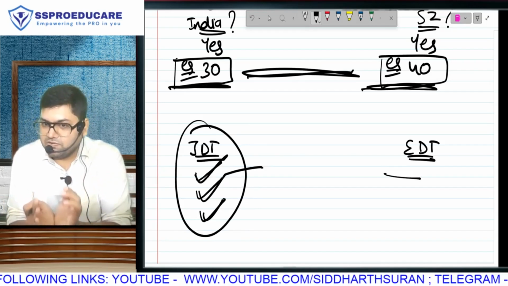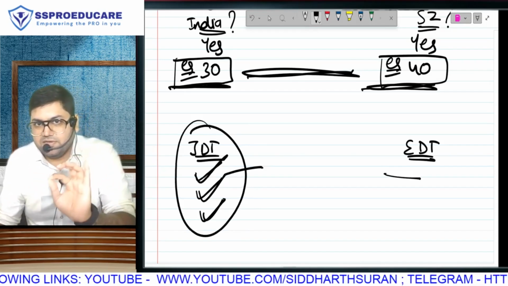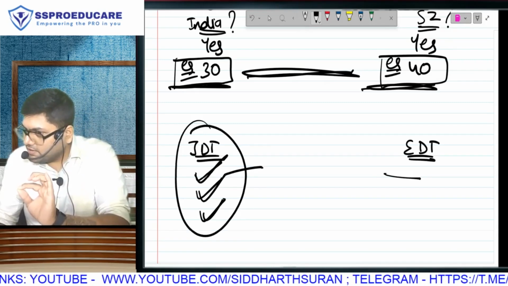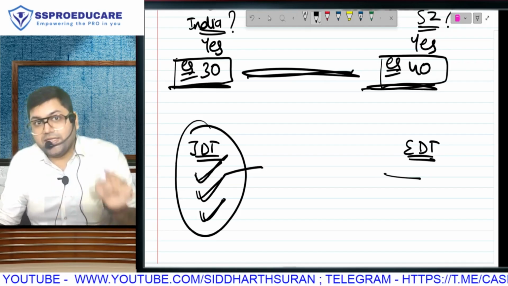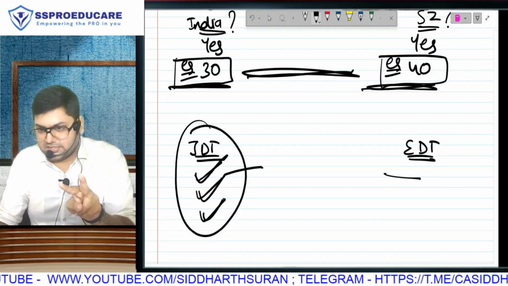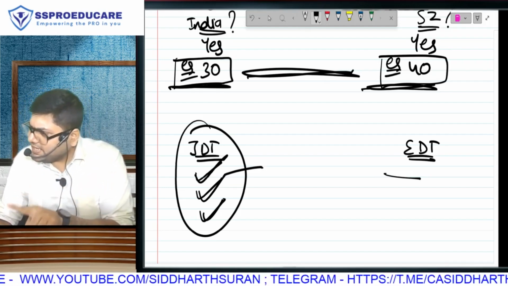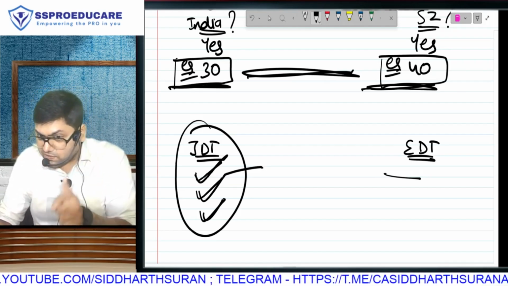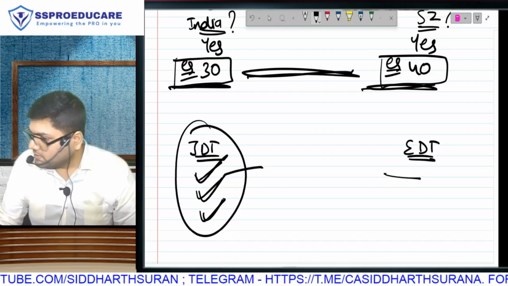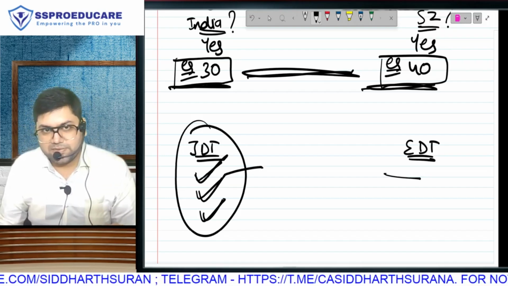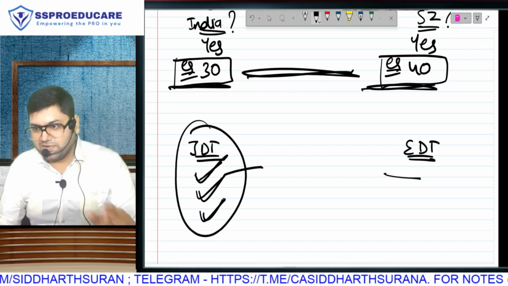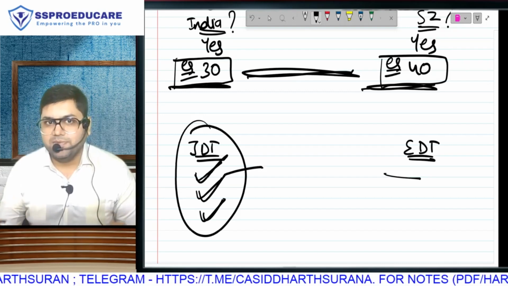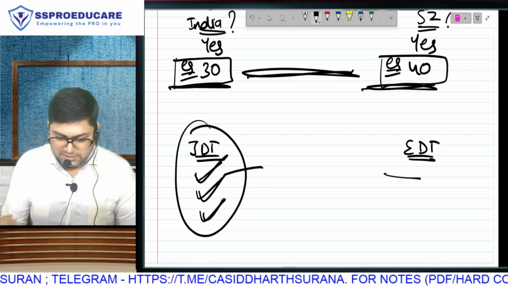This introduction was only to start and make you understand that double tax is coming on the same income, on the same person, when the same person on the same income is paying twice. Why is it happening? If you are resident in one country and the source is in another country, the home country will apply the principle of residence, the host country will apply the principle of source, and on the same income you will have to pay tax twice. That is genuine hardship. And to save you from that hardship, we have the chapter called double taxation relief.